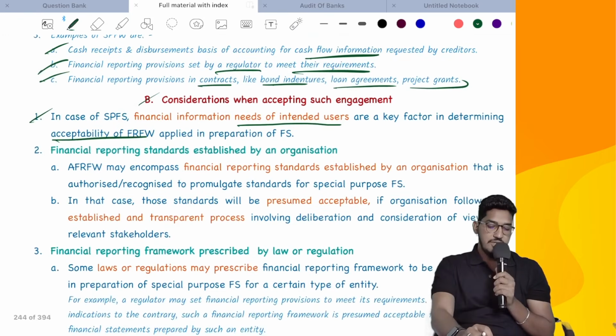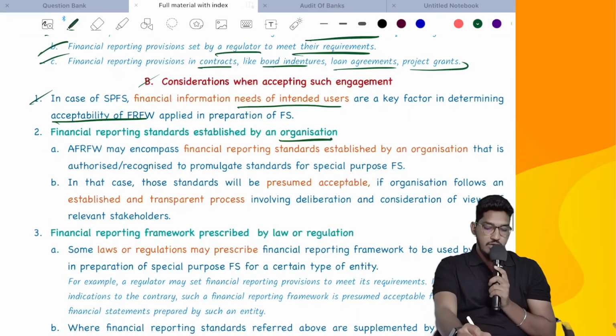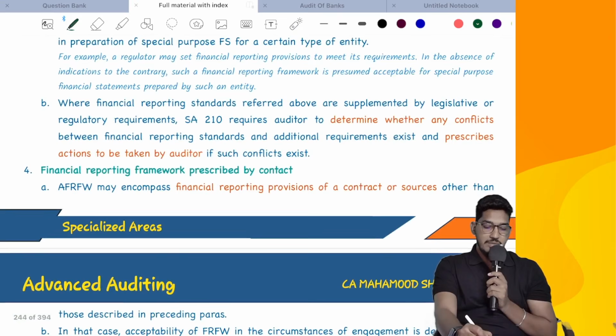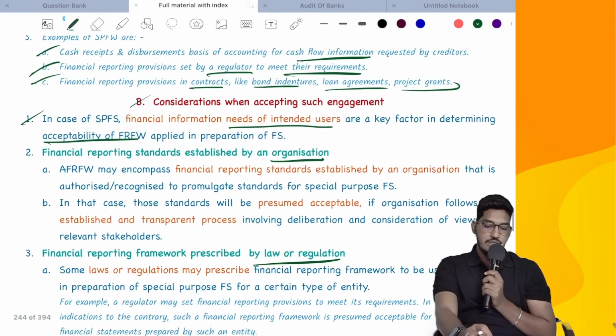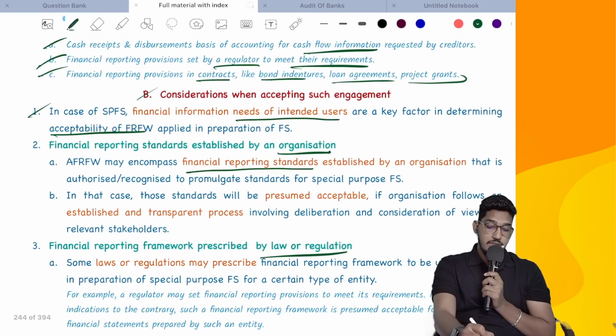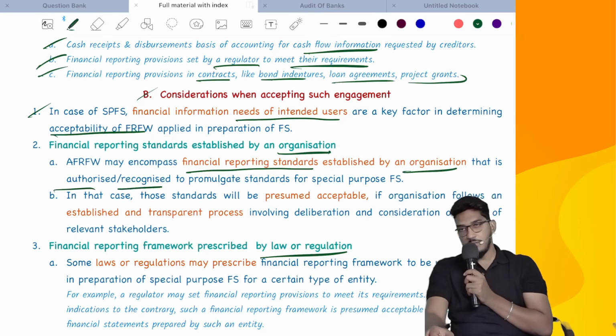And as I have told, financial reporting framework can be given by an organization, it can be given by a law or regulation, or it can also be given by a contract. Let us see what they say here. Applicable financial reporting framework may encompass financial reporting standards established by an organization that is authorized or recognized to promulgate standards for special purpose financial statements.